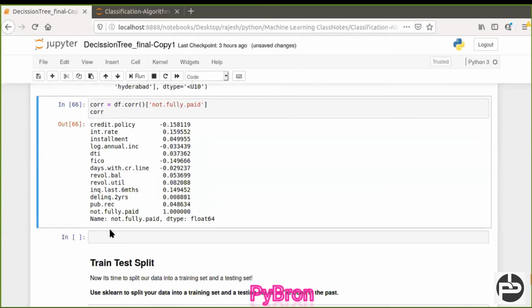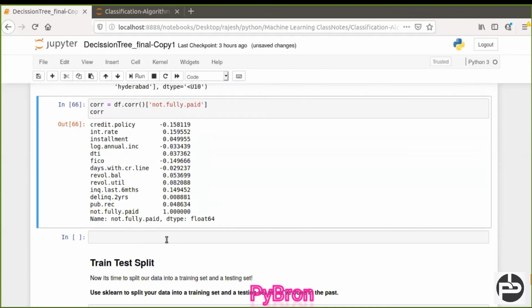See, it is giving values from -1 to +1. Okay, a negative sign indicates it is highly correlated but in the negative direction. A positive sign indicates it is highly correlated in the positive direction.